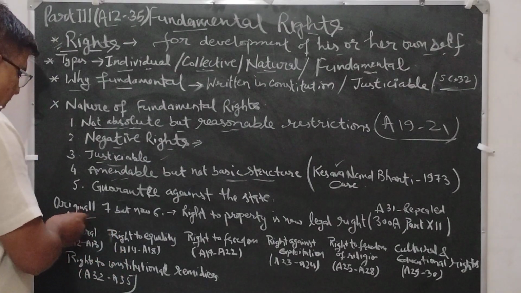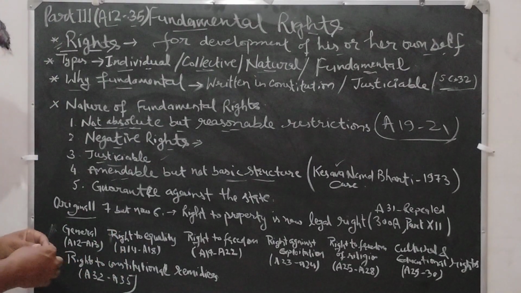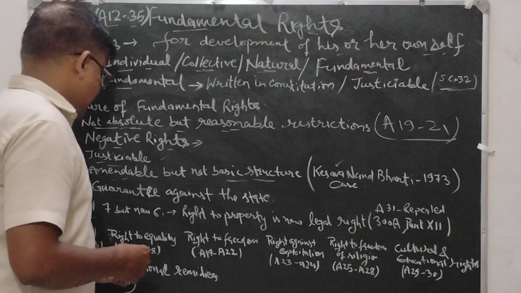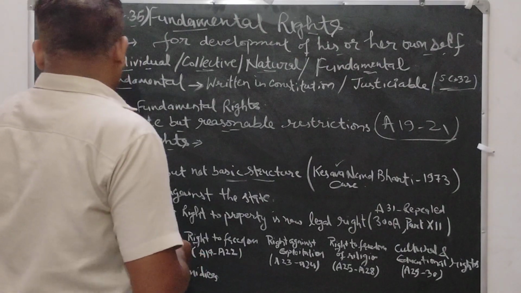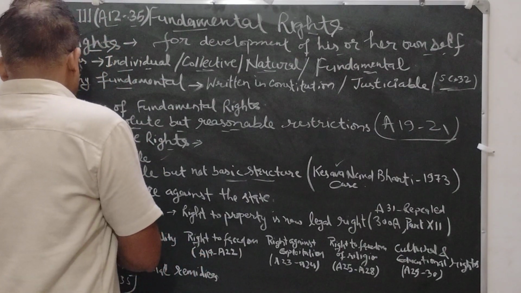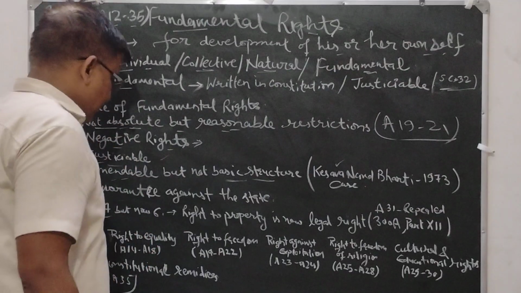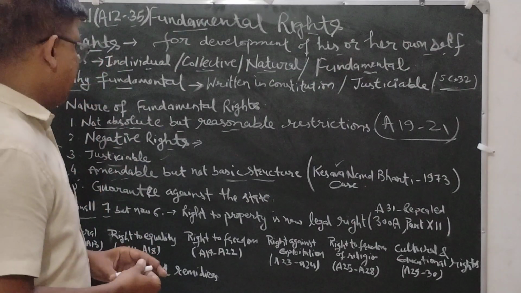Now we come to how many fundamental rights are given to Indian citizens. Originally seven rights were given, but now there are six rights.